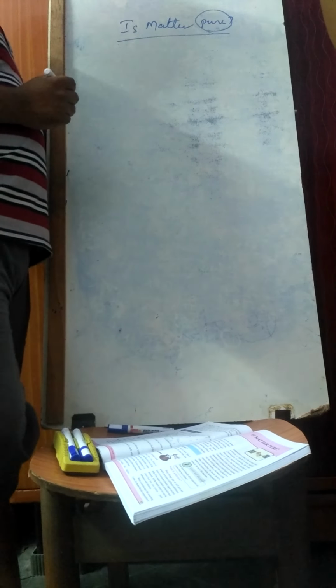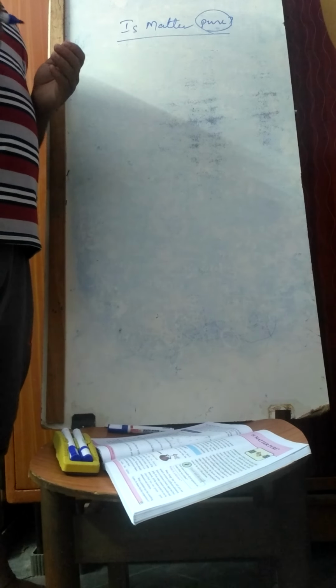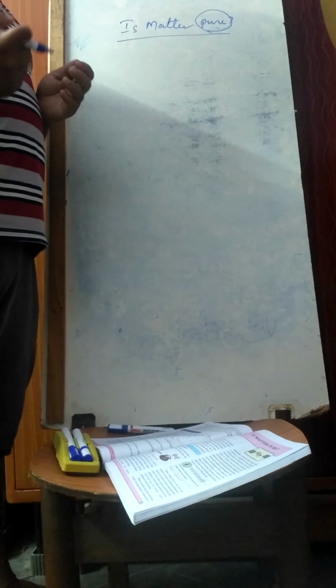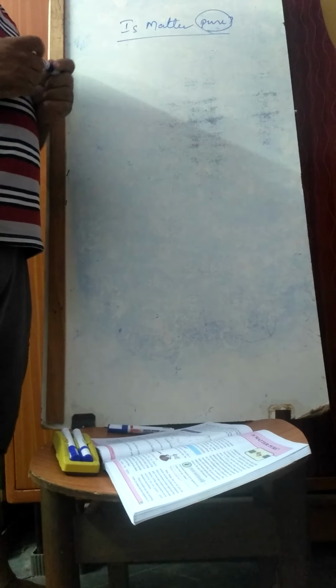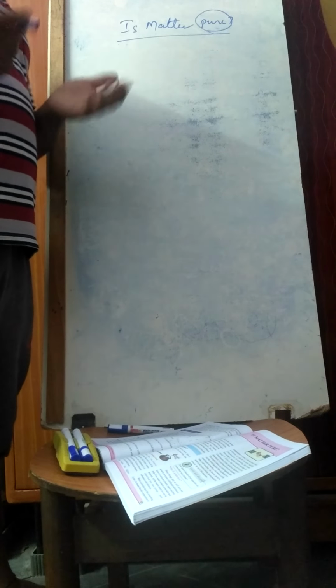That's why we name the gold differently, like 24 carats, 22 carats, 20 carats. The gold carats is getting decreased, which means maybe it is not pure. Here the word pure comes in the surroundings too. Whenever you drink water, you ask whether it is pure water or not. What does pure mean? Some things should not be present; only the particular thing is present, that only we say is pure.